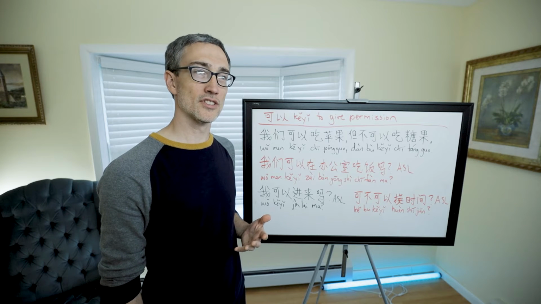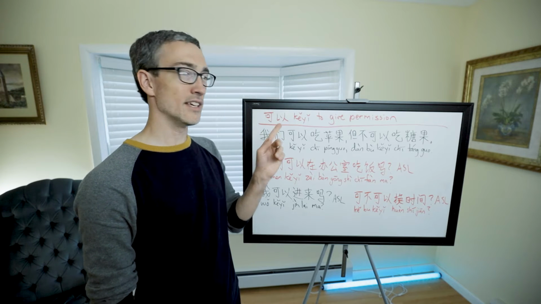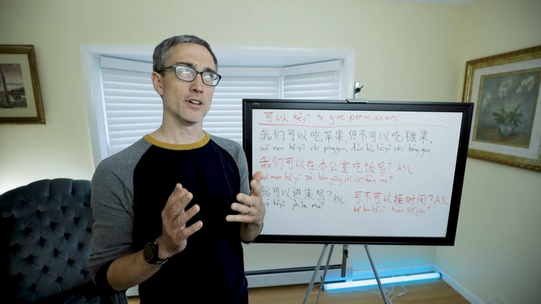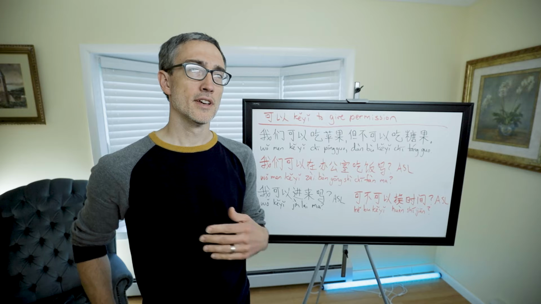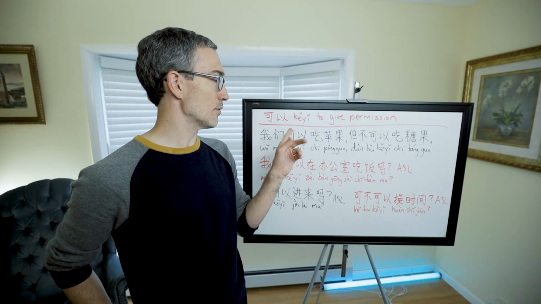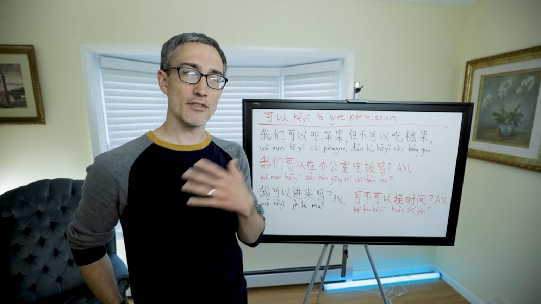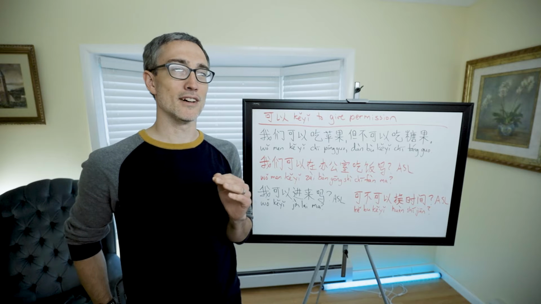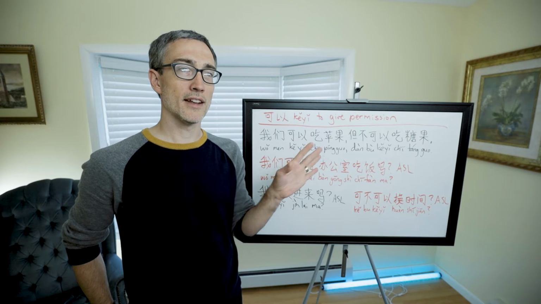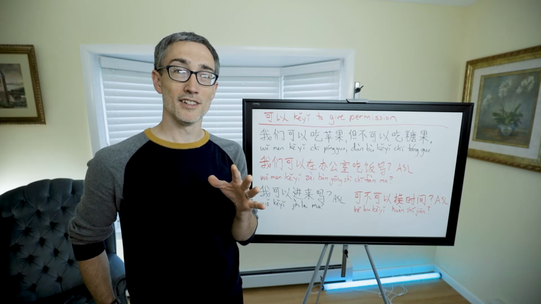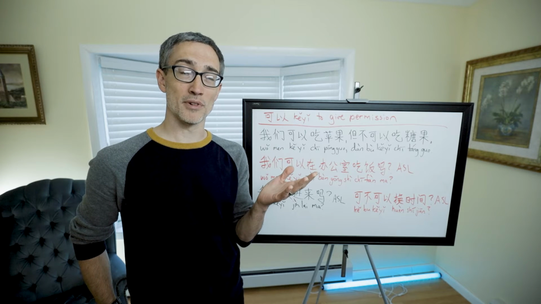In this video, we're gonna talk about kěyǐ, and also some other helping verbs, auxiliary verbs that can be translated can. So we're gonna start off talking about kěyǐ, which is the first one I haven't taught explicitly before. It has definitely come up in examples and stuff. So we're gonna talk about that, and then I'll give a comparison of the three different helping verbs in Chinese that can all be pronounced can.